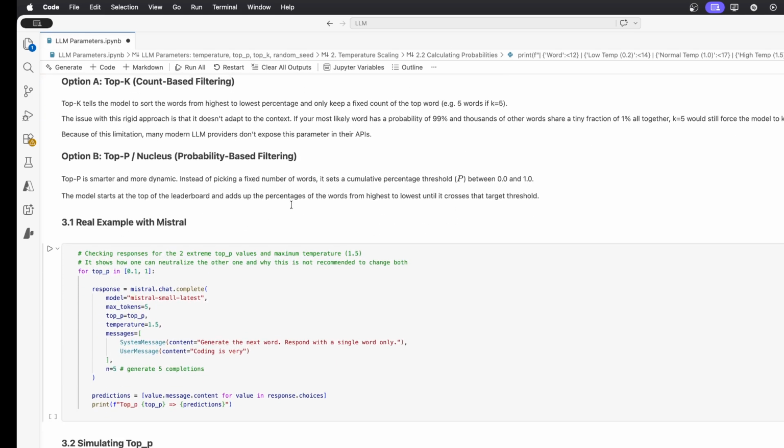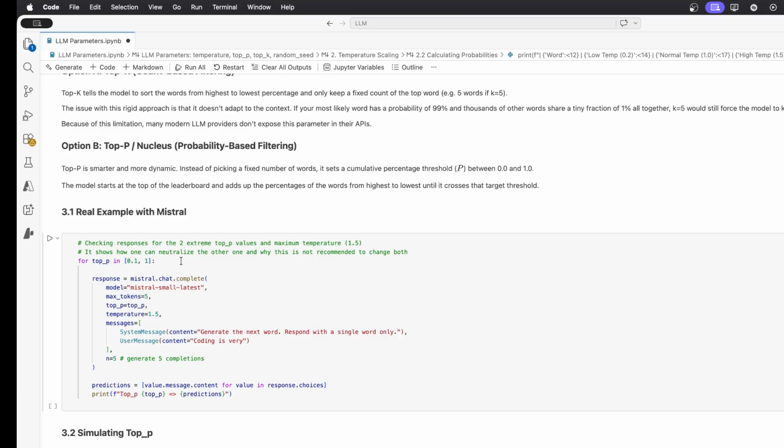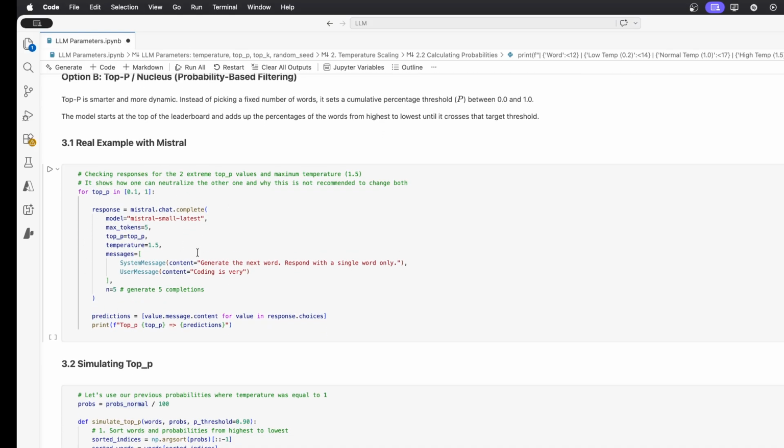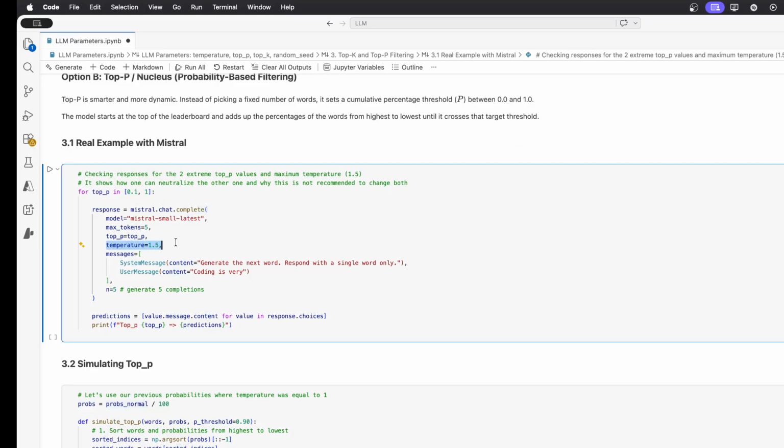So let's have a look with some code. The first code sample, what I wanted to show you, is why LLM providers like Mistral often don't recommend you to set both a top p-value and a temperature. So I chose the maximum temperature from the last time, 1.5, where we got very creative outputs. And I tried with two extreme top p-values.